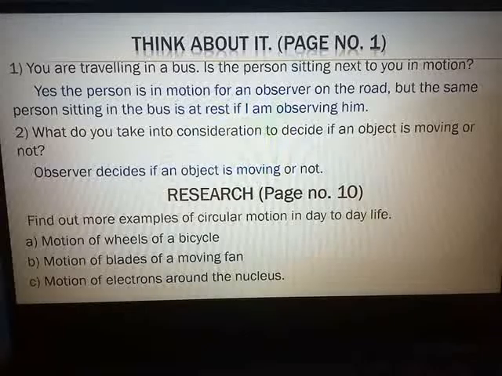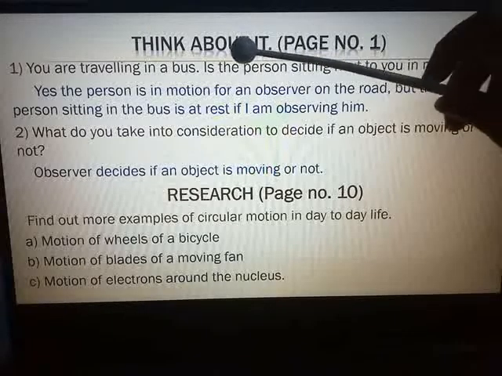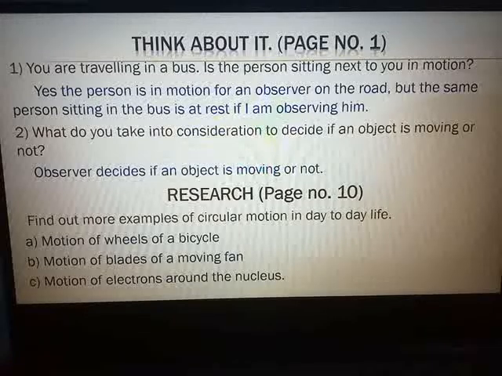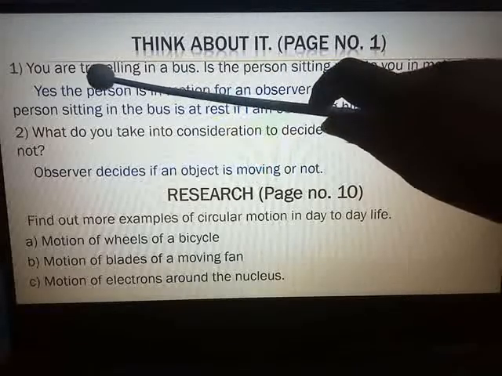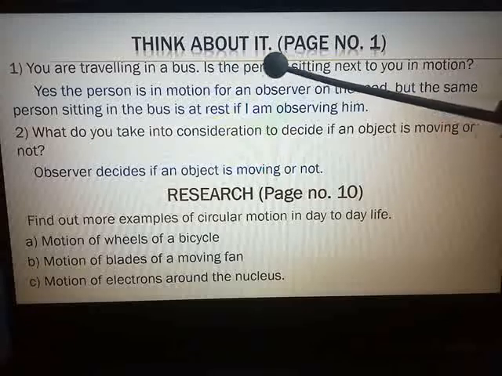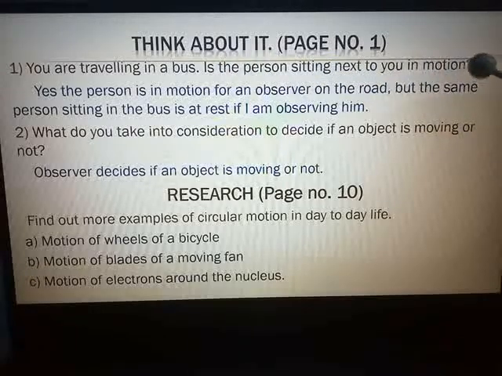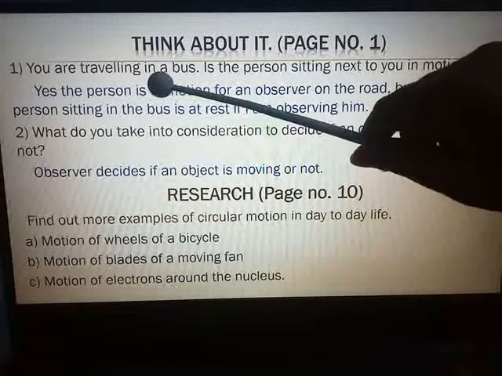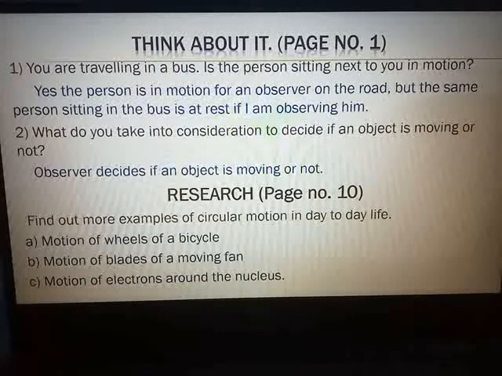First activity is on page number 1 of your textbook, Think about it. The rest of the activities from that page are cancelled by the board. Can you tell, let's try this, and towards the end, think about it, that is cancelled. So, page number 1: you are traveling in a bus. Is the person sitting next to you in motion?